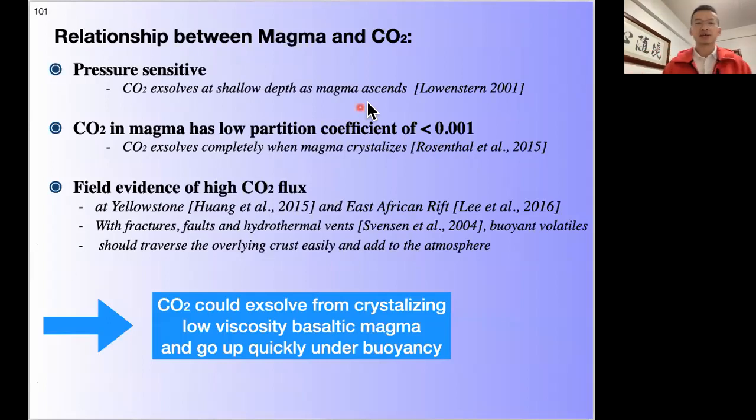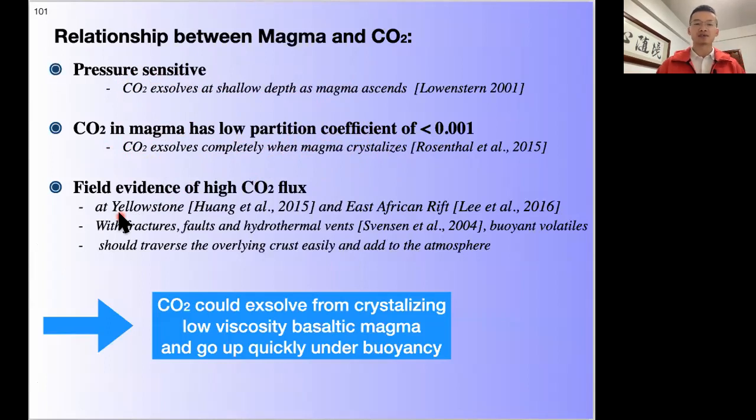Then we look at the relationship between magma and CO2. We know that CO2 is very sensitive to the pressure in the magma. When the magma ascends to lower pressure, CO2 should exsolve almost completely. And it also has a very low partition coefficient in the magma, so when magma crystallizes at depth, CO2 could exsolve from that.